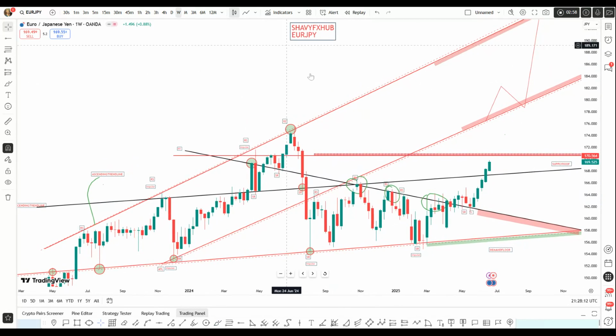So the pair is heavily bullish, and we're looking at the Euro 10-year bond yield closing the market at 2.4, and we have BOJ rate held steady at 0.5, and Japan 10-year government bond yield ending at 1.439. And by interest differential, it favors carry traders to borrow yen and invest in euro bonds.